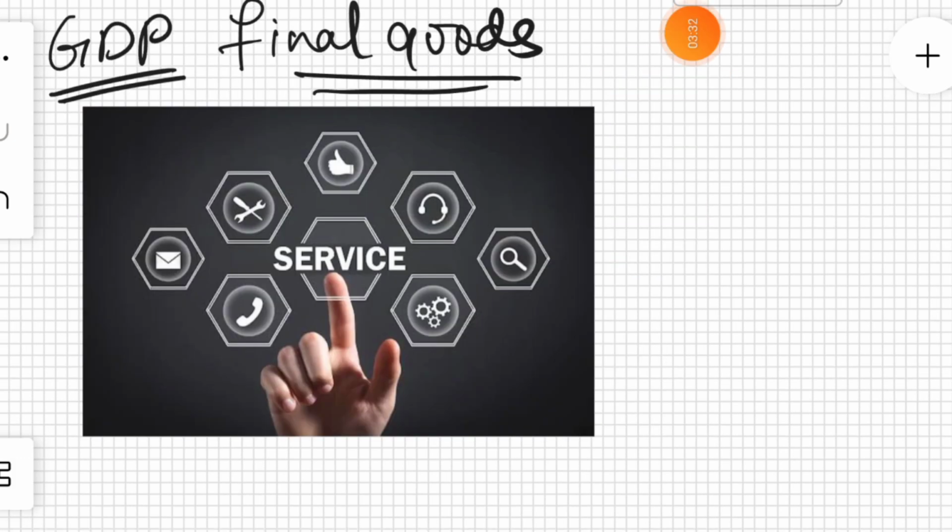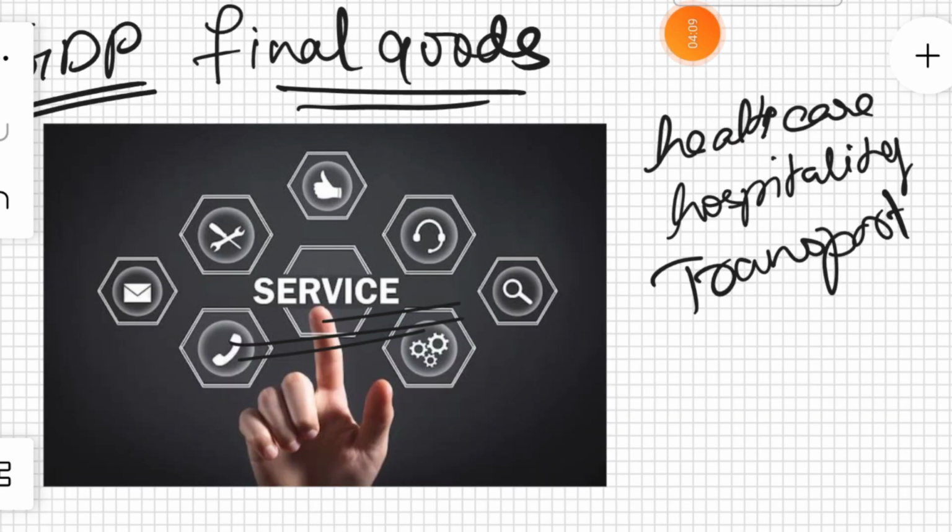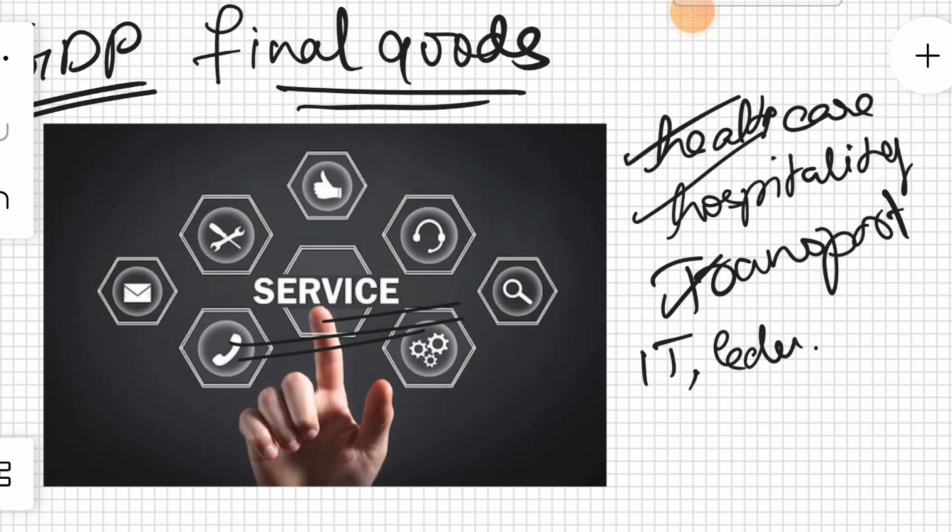The next thing that we consider is the final value of all the services that are given in a particular country. When we talk about services, there comes healthcare, hospitality, transport, and so many other things like the IT sector, education, house cleaning, housekeeping, all that comes under services.